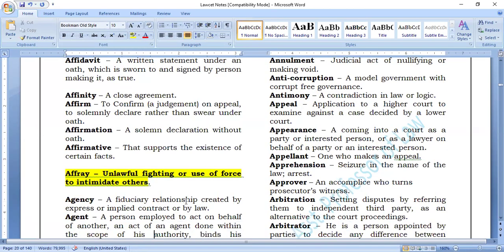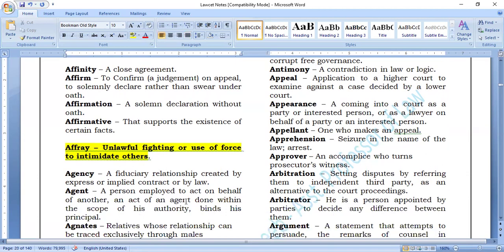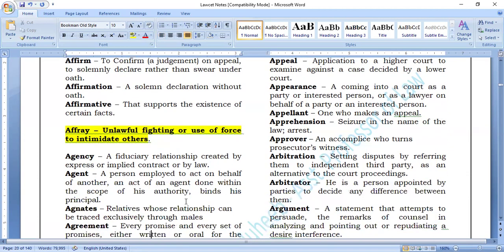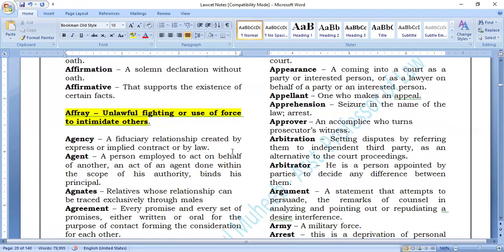What is intimidate? To create fear. It's called intimidate, to create fear. Right. Next, agency.